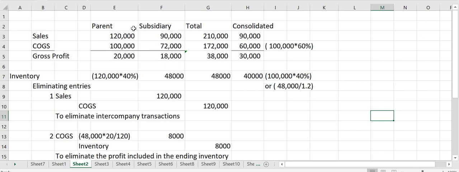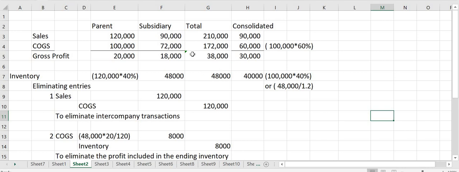So we'll wait until the inventory is sold to unaffiliated parties for it to be considered realized. Therefore, since our intercompany sales is 120,000, then our sale to outsiders is only 90,000, the consolidated sale should be 90,000. So we are to eliminate the 120,000. Okay?